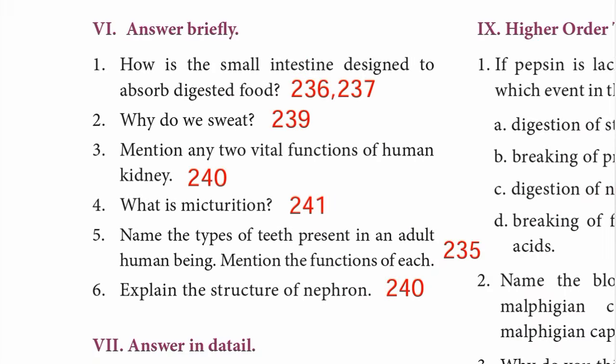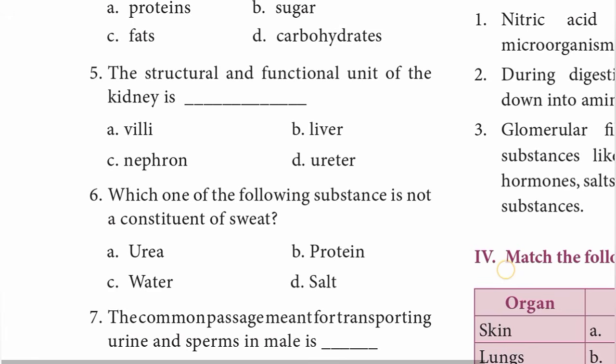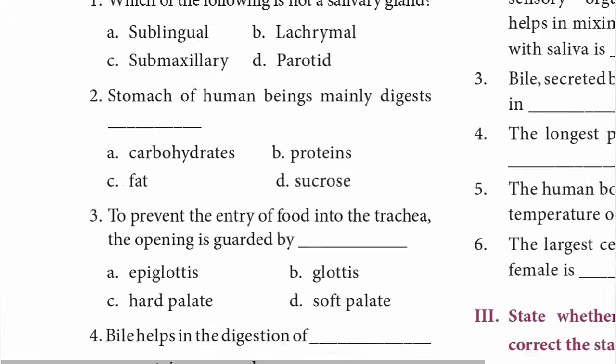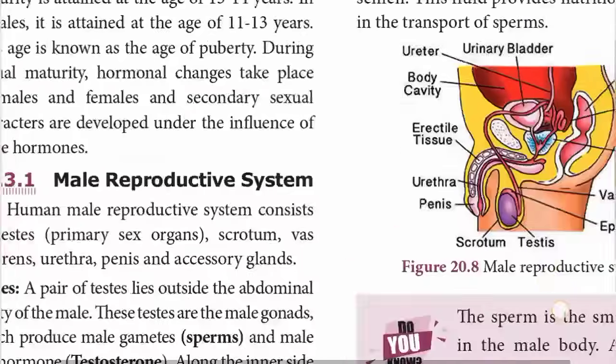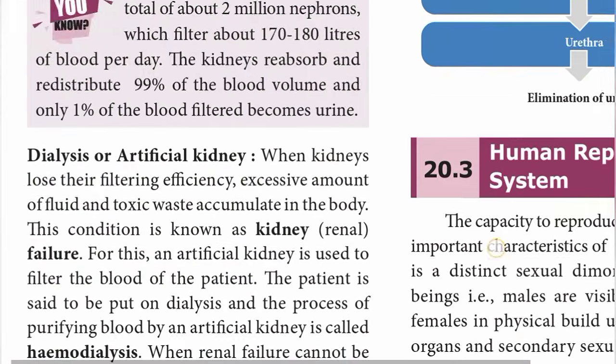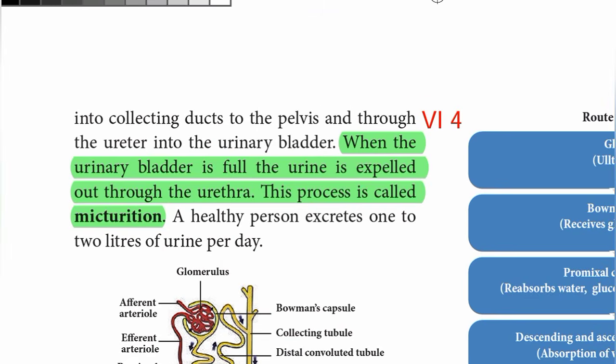Fourth one, what is micturition? Page number 241. மேல இருக்கு பாருங்க. When the urinary bladder is full, the urine is expelled out through the urethra. This process is called micturition. So Roman number 6th fourth one answer.